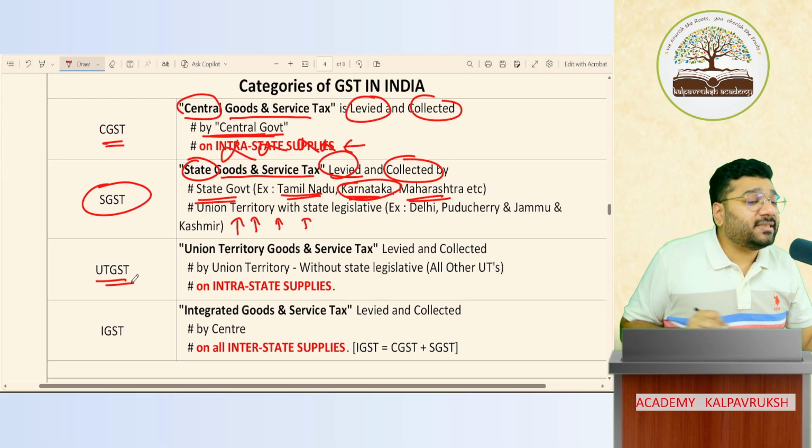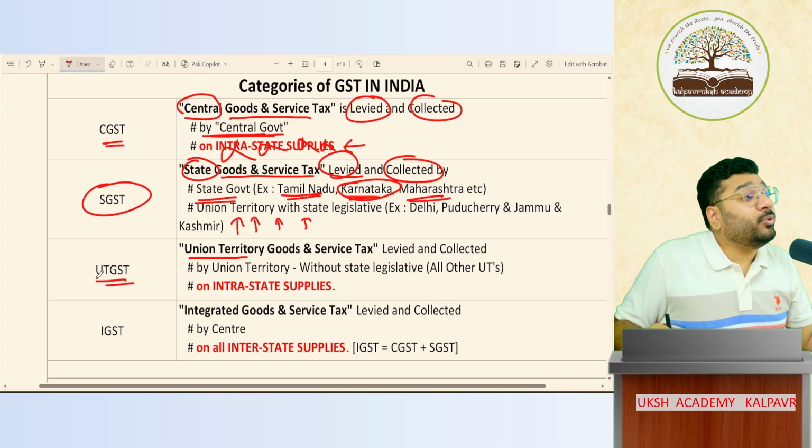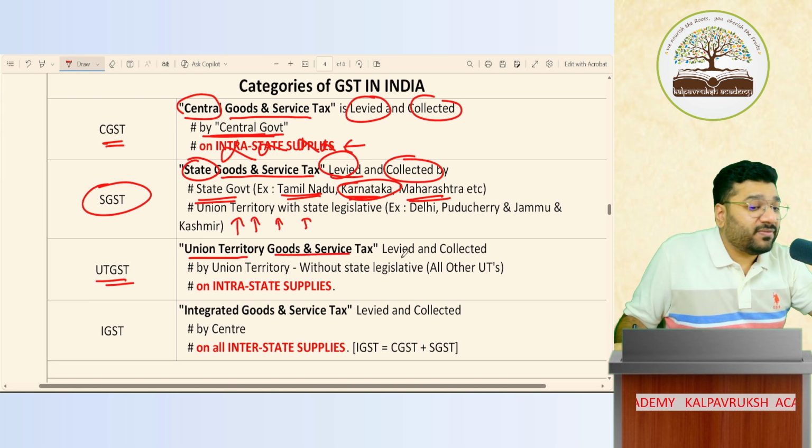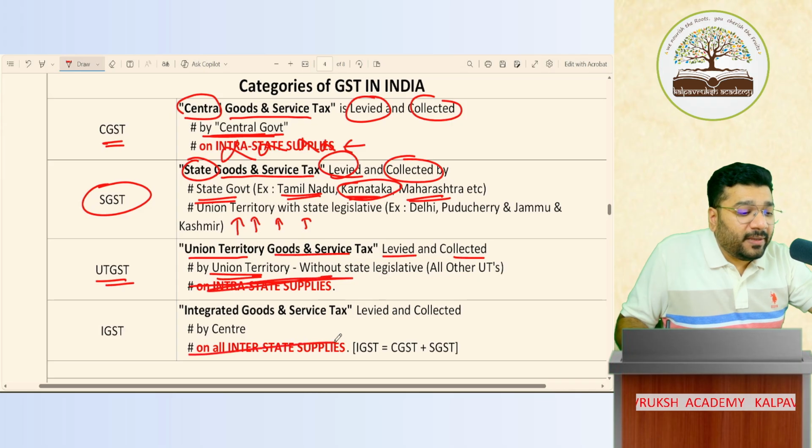Then comes UTGST. What is UTGST? Union territory. All of you know there's something called union territory. So the GST that all the union territories levy is called Union Territory Goods and Service Tax, which is levied and collected by union territories. Got it, not got it? Now what is all this? I didn't explain. Leave it.